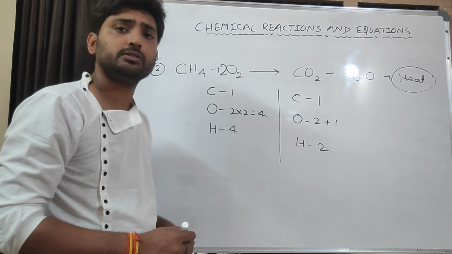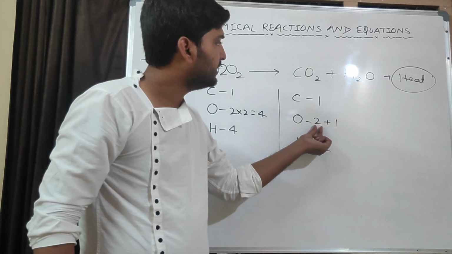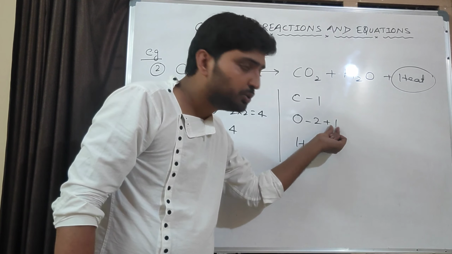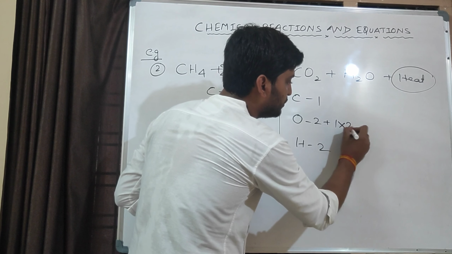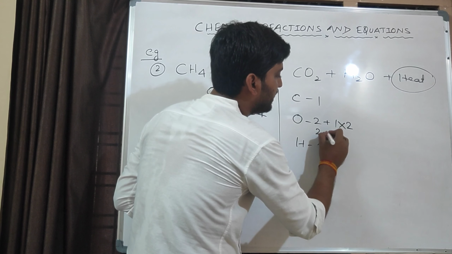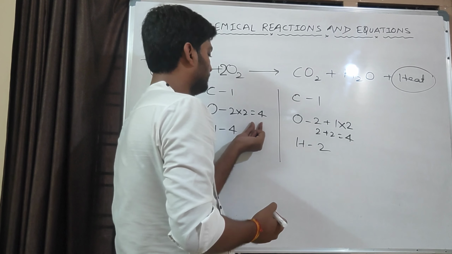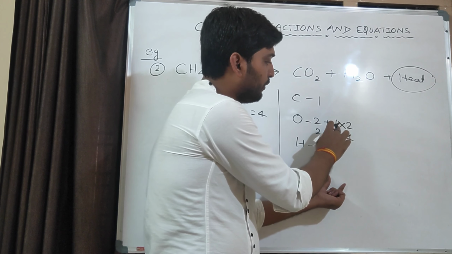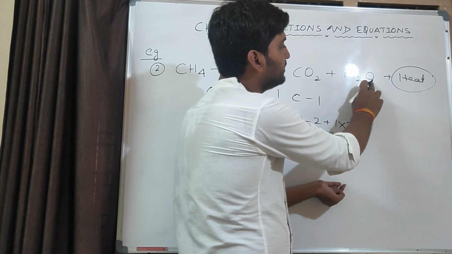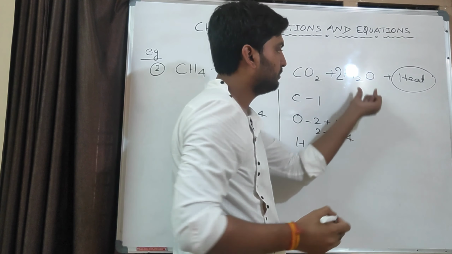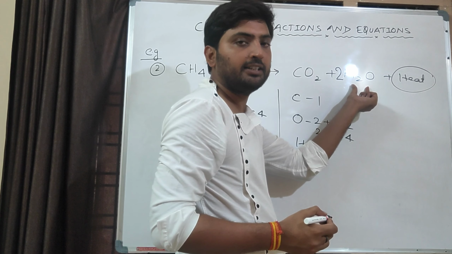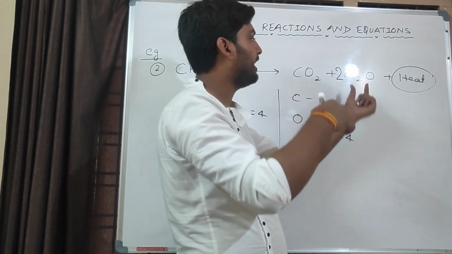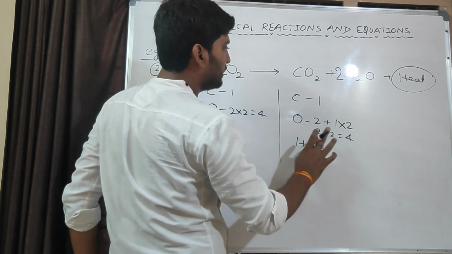So what will we do here? See, here it is 2 and here it is 1. If we multiply 2 into 1, now 2 plus 2 will equal 4. The number of oxygen atoms is 4, here also it is 4. So where do we have to multiply by 2? Where the number of oxygen atoms is 1. So we need to multiply here by 2. Because it is a compound, in combined state, we cannot multiply individually. We have to multiply the compound value. I have explained this. So the oxygen atoms become 4.